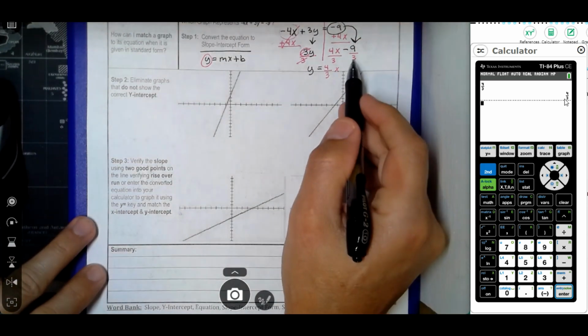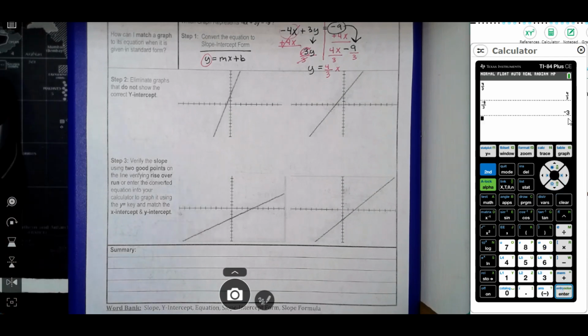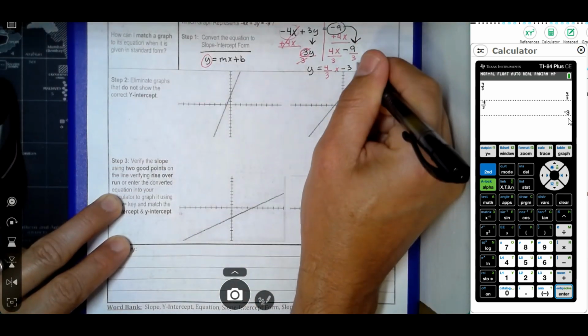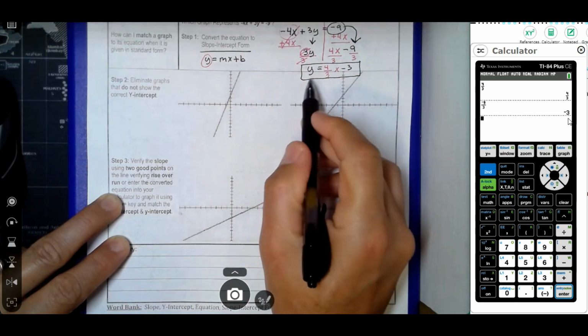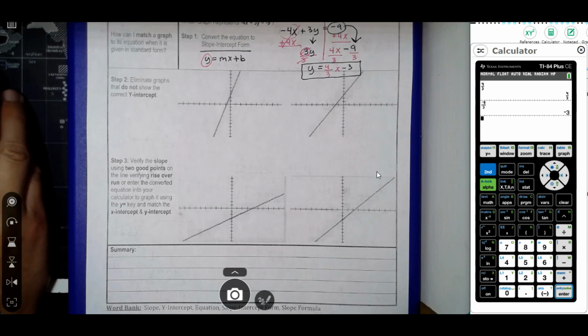And then I'm going to see how many times 3 can go into negative 9. So I'm going to go ahead and use alpha y equals, enter again, and put negative 9 as my numerator, 3 as my denominator, and enter, and notice it turns into a negative 3. So this becomes minus 3. And I'm going to box it, because we're going to use it in just a minute. Even though it didn't ask us to convert this to slope-intercept form, we are going to use it to find out which one of these graphs is correct.